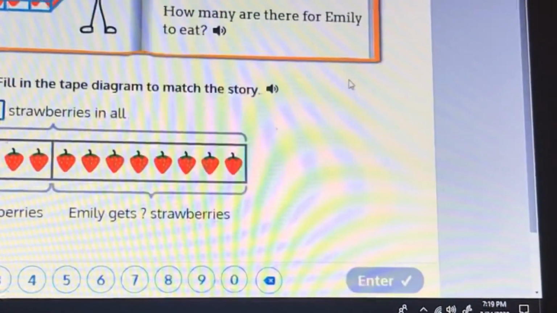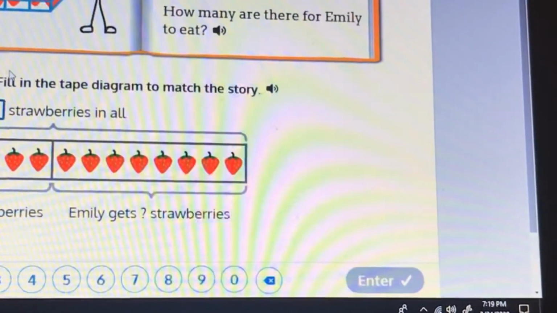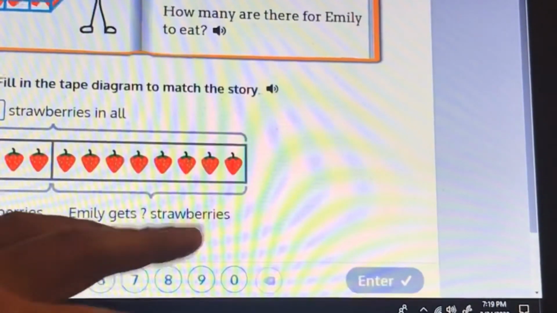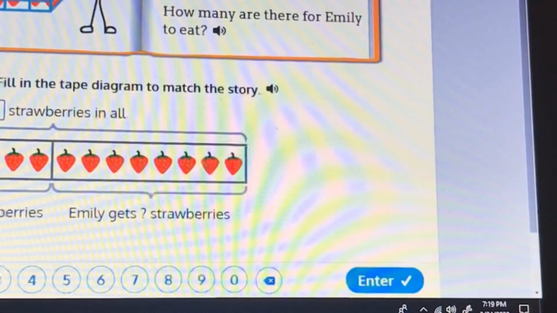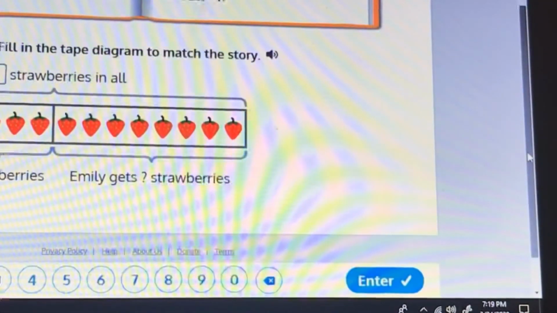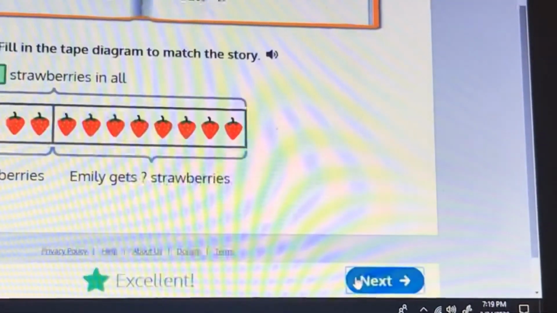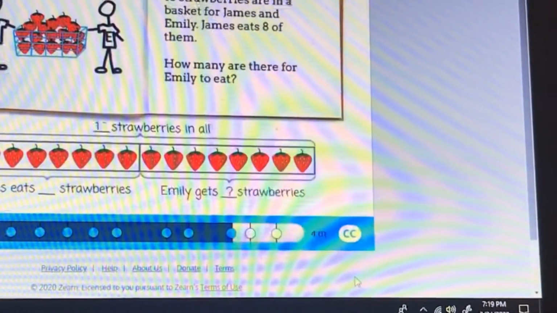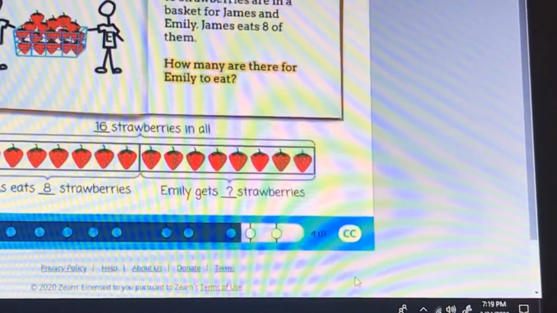We know that James eats 8 of them. So here's 1, 2, 3, 4, 5, 6, 7, 8. Those are the 8 strawberries that James ate. So what we're looking for is how many strawberries are left in the basket for Emily to eat. There are 16 strawberries in all, and James eats 8 of them. So how many are there for Emily to eat?